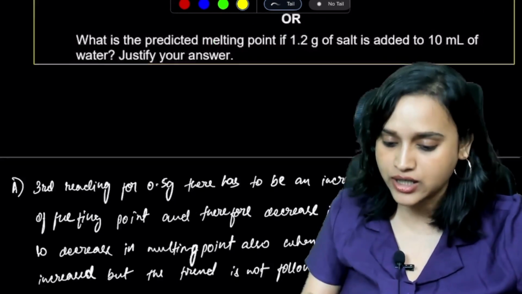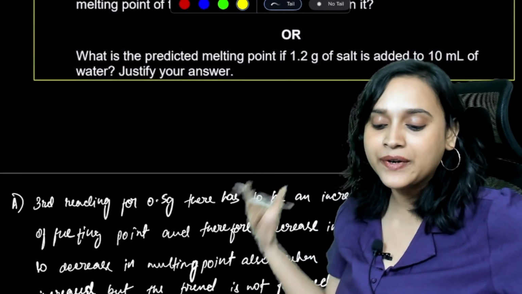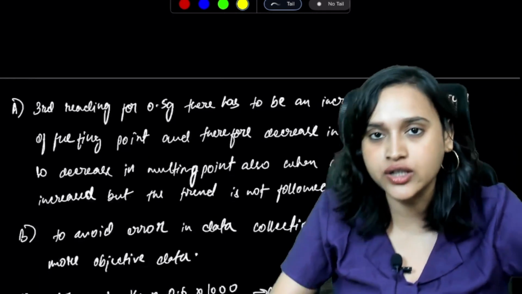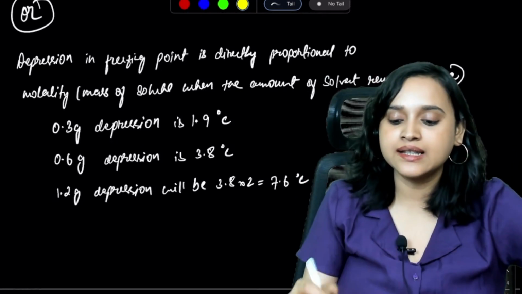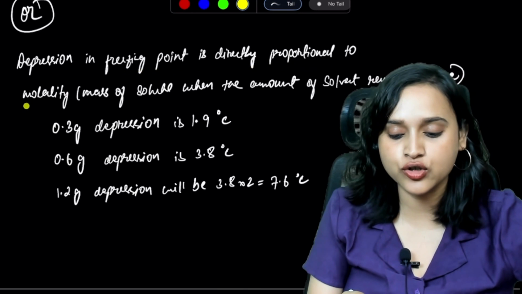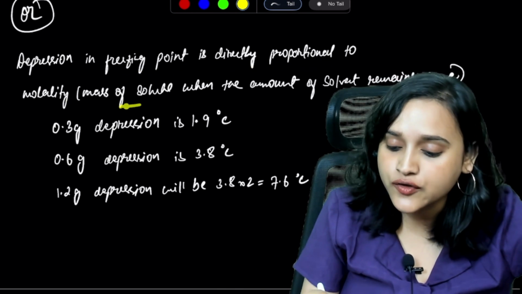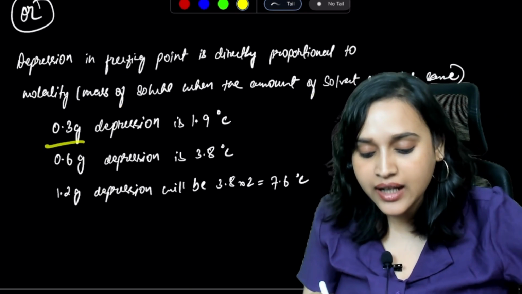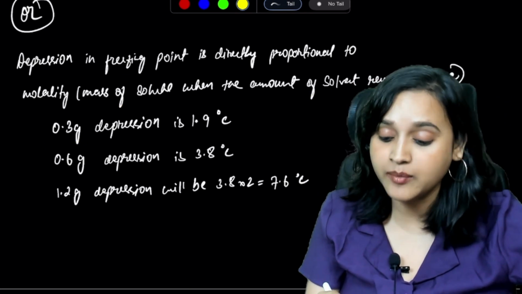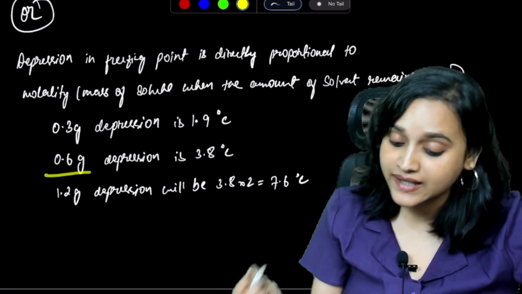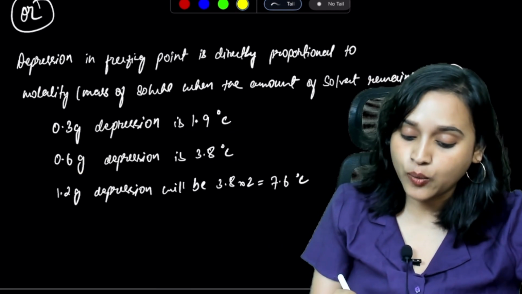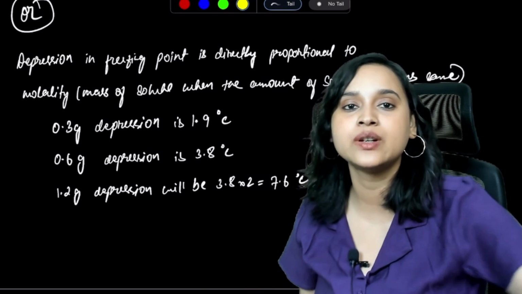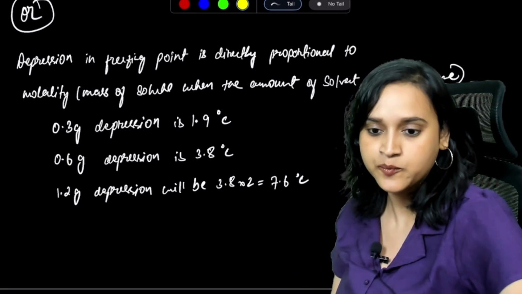Now, there is an OR question: what is the predicted melting point if 1.2 gram of salt is added to 10 milliliter of water? Justify your answer. The answer is depression in freezing point is directly proportional to molality, that is, mass of solute when the amount of solvent remains the same. For 0.3 gram, depression is 1.9. For 0.6 gram, depression is 3.8. For 1.2 gram, depression will be 3.8 into 2, which is equal to 7.6 degrees Celsius.